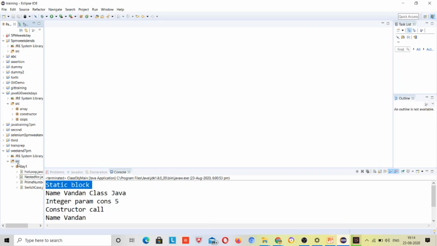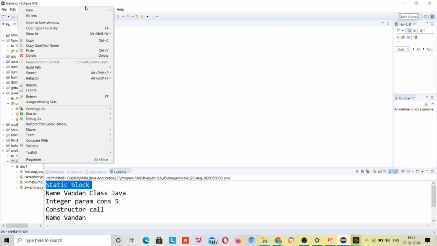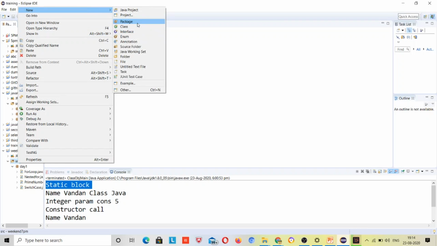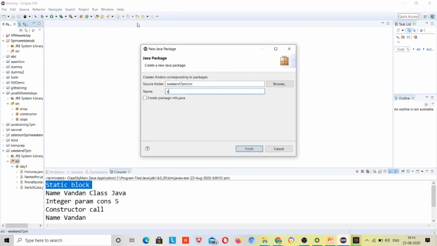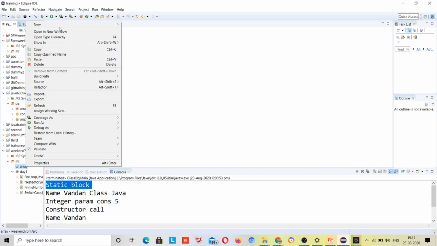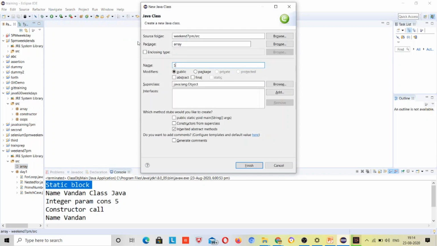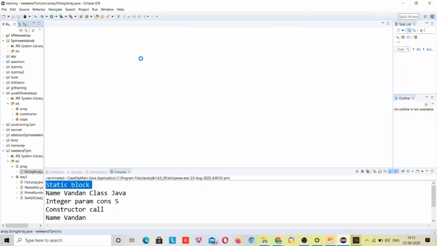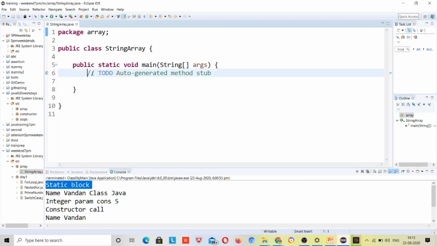Okay, now I'll make a package for the array, right? Here I'll be giving an example about string array. Just take some of it.